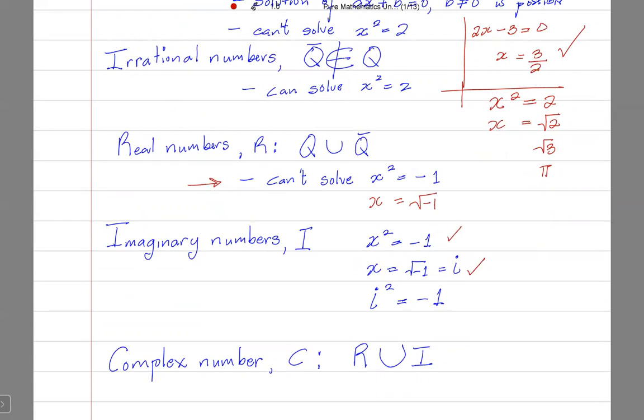So in this new mathematics, the square root of -1 is i. And obviously, it means that i squared would be equal to -1. And complex numbers, symbol C, is the union of real numbers and imaginary numbers.